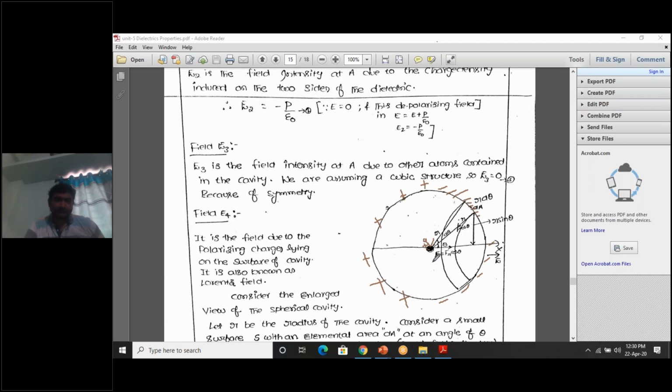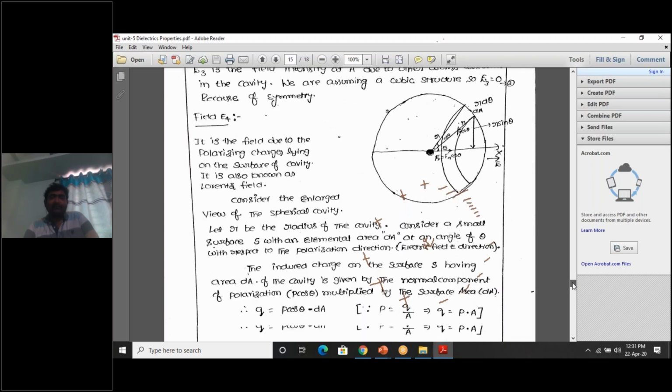Now how to calculate E4? This is the situation. First of all, what is E4? E4 is the electric field due to negative charges and positive charges on the spherical cavity. It will create an electric field E4. Now how to calculate?